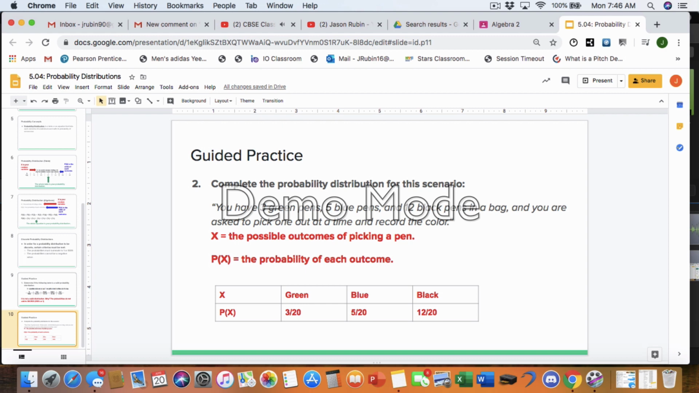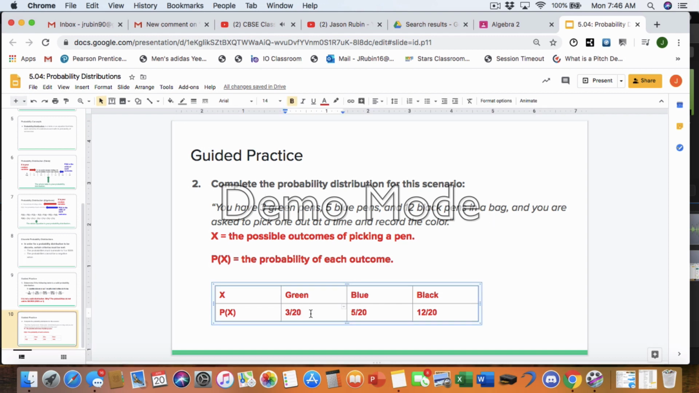Let's look at the second one. So you're going to complete the probability distribution for this scenario. You have 3 green pens, 5 blue pens, and 12 black pens in a bag. You are asked to pick one at a time and record the color. So in this case, the random variable is the color of the pen, the outcomes of picking a pen. So we have green, we have blue, we have black. P of x is still the probability of each outcome. So let's break it down. There are 3 green pens and there are 20 pens total, so your probability is 3 out of 20. There are 5 blue pens, 20 total, 5 out of 20, and that leaves us with 12 black pens for a probability of 12 out of 20.